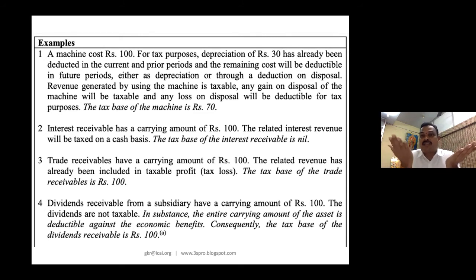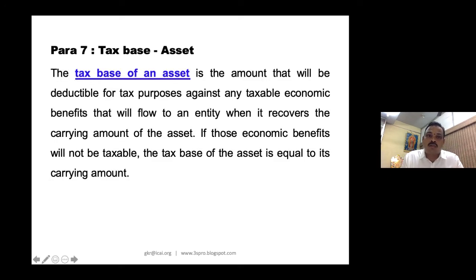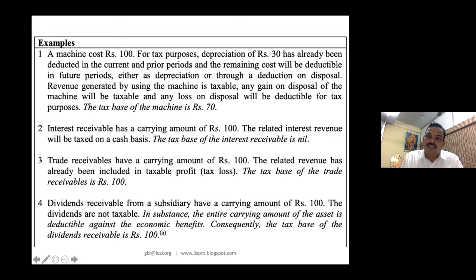70 is called tax base. Now, in your books of accounts, you would have depreciated maybe 20% for 2 years. So that means a straight line. So 20 for the first year, 20 for the second year, so 40. So 60 is your carrying amount. So what is your tax base? It is the amount that will be deductible for tax purpose against any taxable economic benefit. So here 100 minus 30, 70 is called the tax base of the machine.